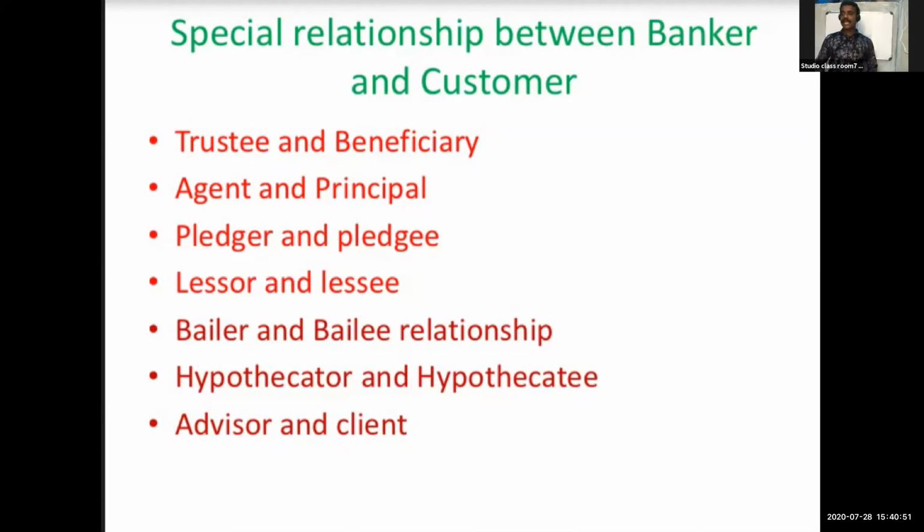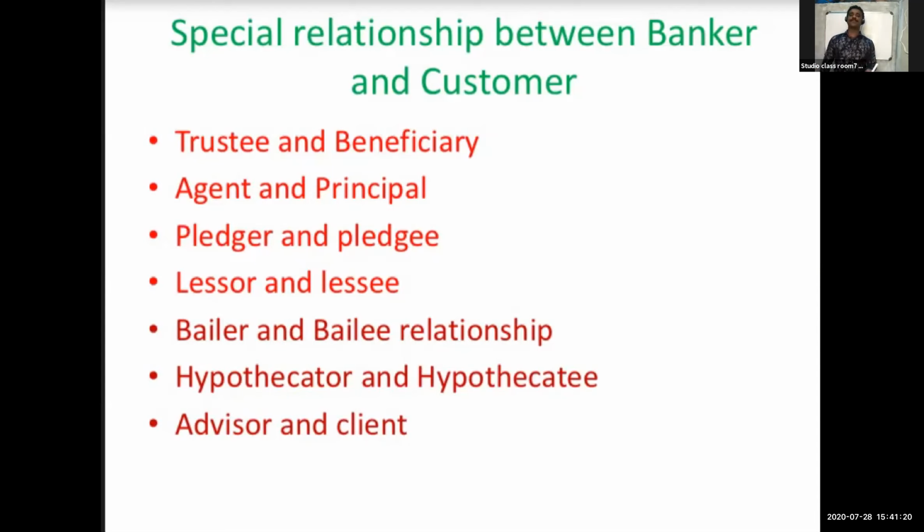In this case, the bank becomes the agent and the customer becomes the principal. So that is agent and principal. Every modern bank performs a lot of agency services on behalf of the customer. In that case, the bank becomes the agent and the customer becomes the principal. Okay, next one, pledger and pledgee.